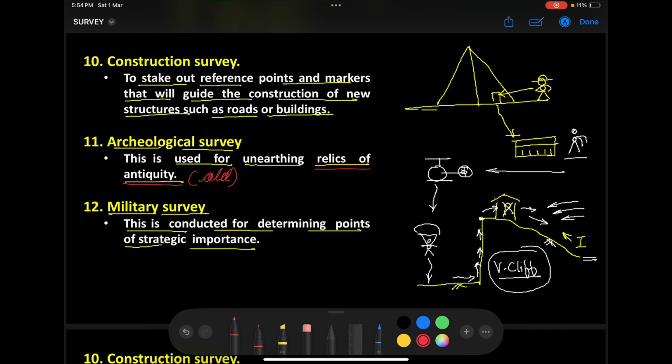If you have seen the movie Mummy, there's a Bollywood movie known as Mummy, where they go to Egypt and go inside the pyramids. There is a group of archaeologists with their caps and all. They go inside this pyramid and dig. After digging for one or two days, they find a box where Mummy is sleeping. Together with Mummy there are so many valuable things like gold. They open the box, take all these things, go out and try to sell them in the black market. This will be very, very costly.